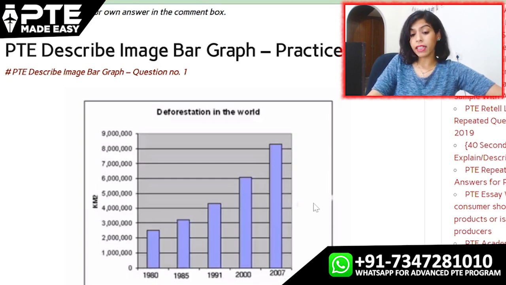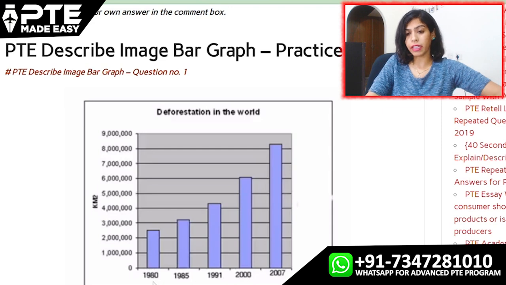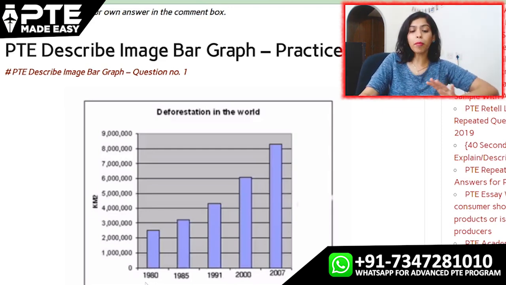It can be clearly seen that the rate at which deforestation was taking place increased drastically from 1980 to 2007, where in 2007 it was around 4 times the rate at which it happened in 1980, or the area that was cleared down was around 4 times the rate of 1980. So we can mention it like such, simply understanding the graph, and later on you can answer it the way you wish to. But in the first two lines, simply copy this format.